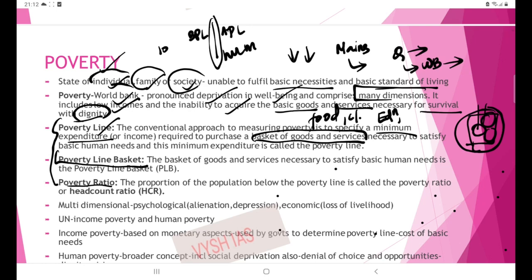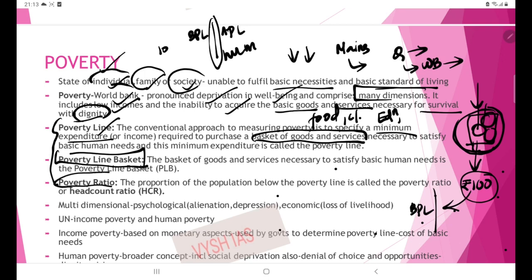It is the income required to buy these basic services. How much is the cost for these services? Suppose we take the cost as 100. Anyone who is having below this 100 rupees is facing disabilities due to poverty, so that person is said to be below the poverty line. So that is all about the poverty line. Then the particular basket of goods and services we have taken here as reference is called the poverty line basket. So that is clear.